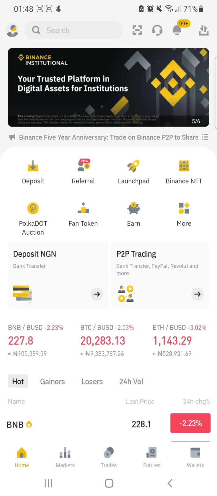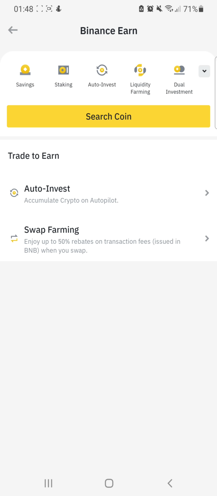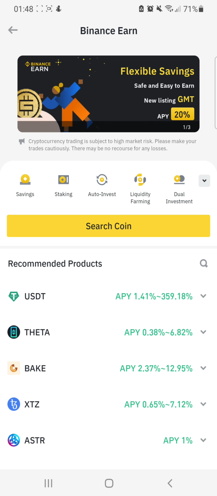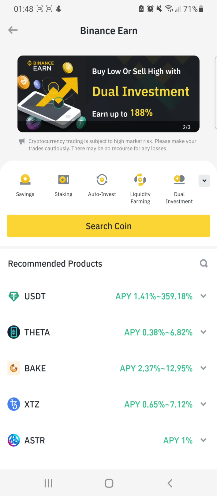So let's get restarted. All I need to do is to click on Earn, right? So dual investment is the Binance Earn feature, right? Take a look at the top right corner. You will see dual investment. Click on it.